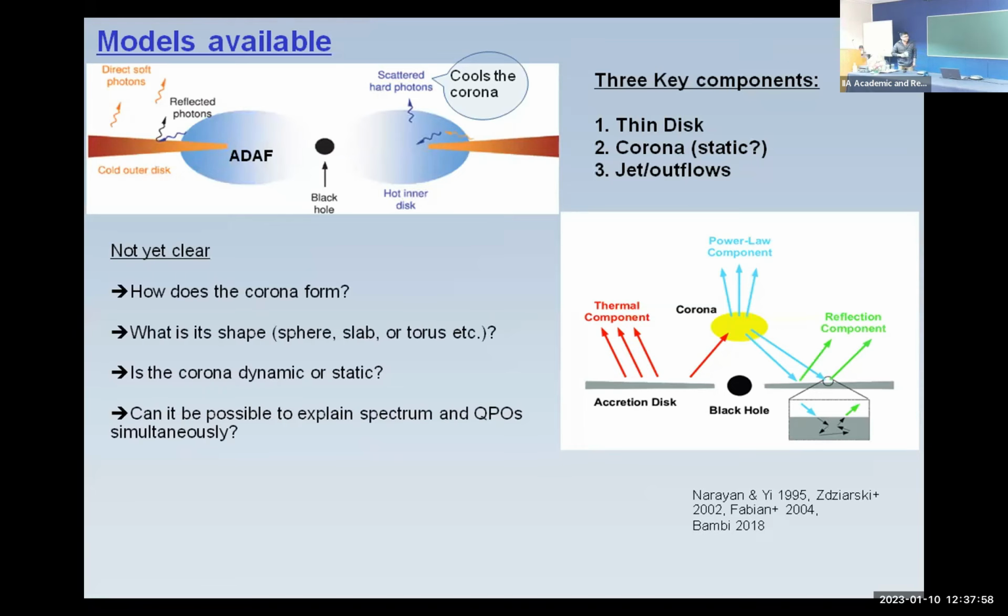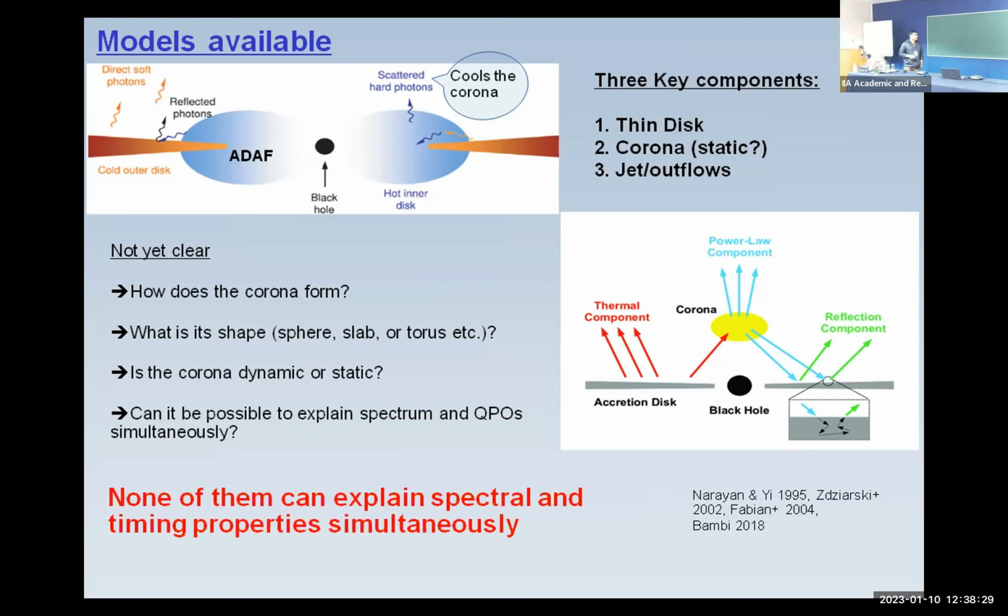So now, these questions are not yet clear. How does the corona form from this model? Because in this model, the corona is just sitting somewhere and scattering photons, producing hard radiation, and that can fit the data. But why is the corona forming, how is it forming, what is the shape of the corona? Is the corona dynamic or static? Can both spectral and QPO properties be explained simultaneously from this model? The answer is no. None of them can explain. They can nicely explain spectral properties, but none of them can explain timing properties.